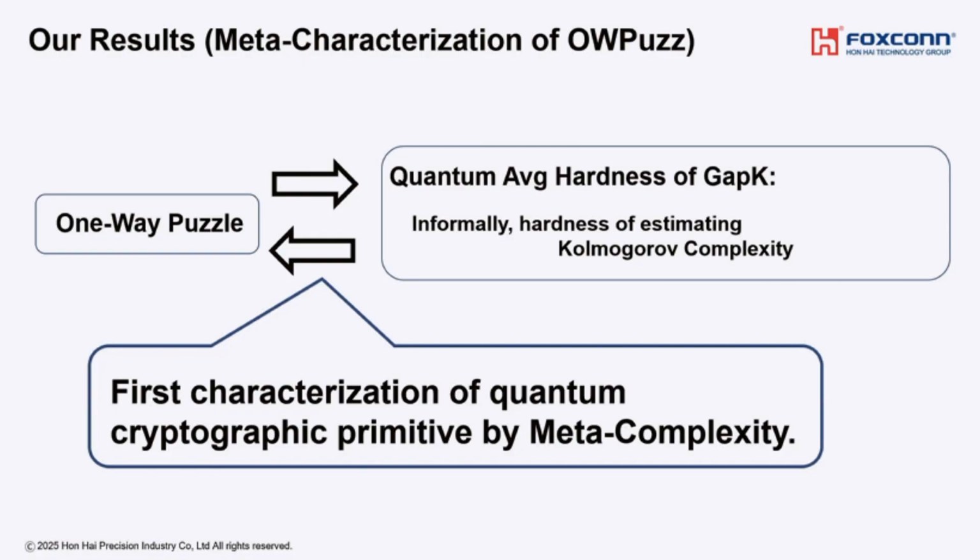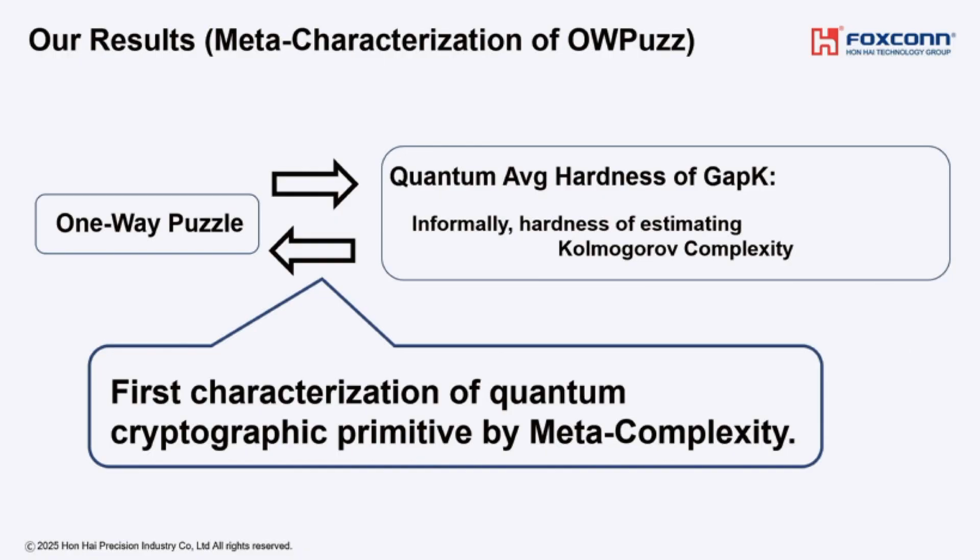In our work, we show that one-way puzzles are equivalent to quantum average case hardness of the gap K problem. A one-way puzzle is a natural quantum extension of a one-way function. And the quantum average case hardness of the gap K problem is, roughly speaking, that estimating the Kolmogorov complexity of a given bit string is hard on average for quantum algorithms. Let me explain this definition in more detail.